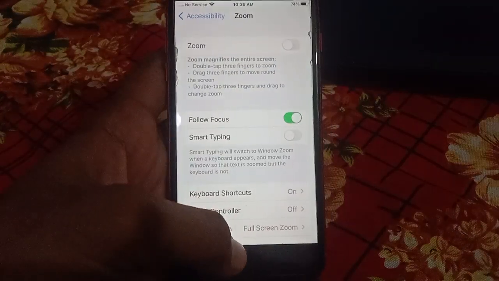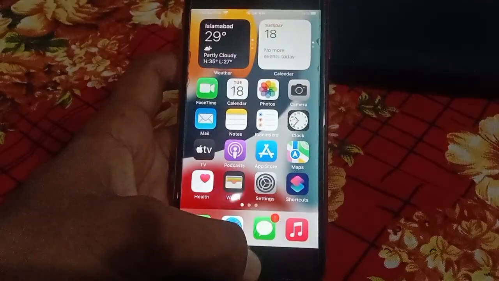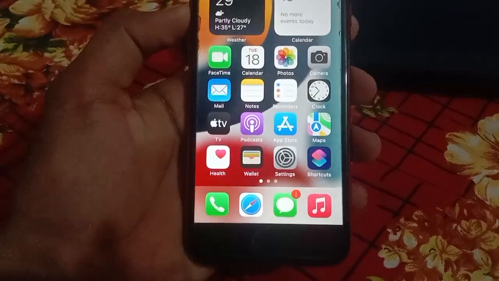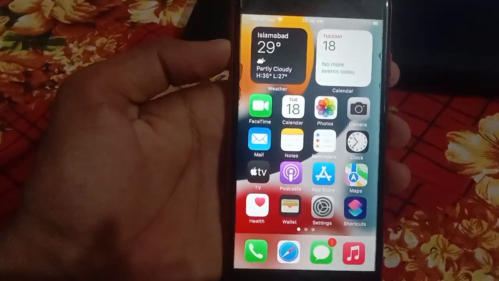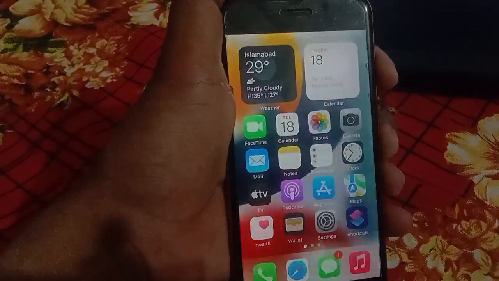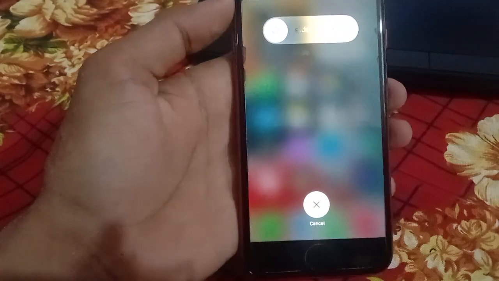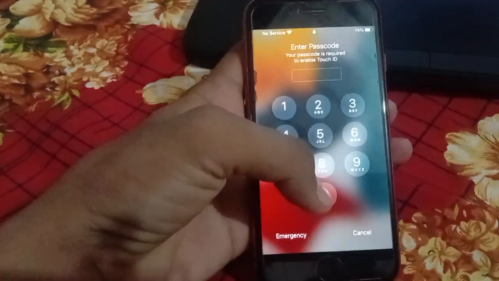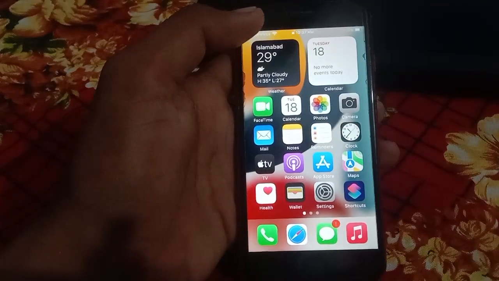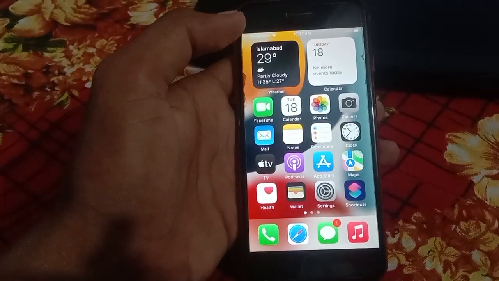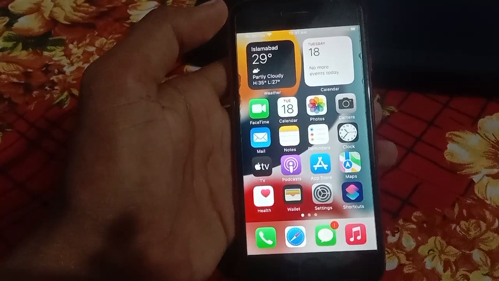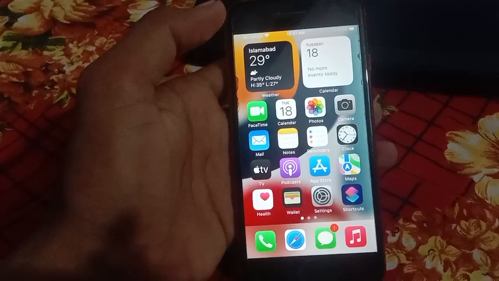And the third solution: press the volume and power buttons, and your iPhone turns off. Then turn it on again, and your problem is fixed. If the third solution is not working on your iPhone,